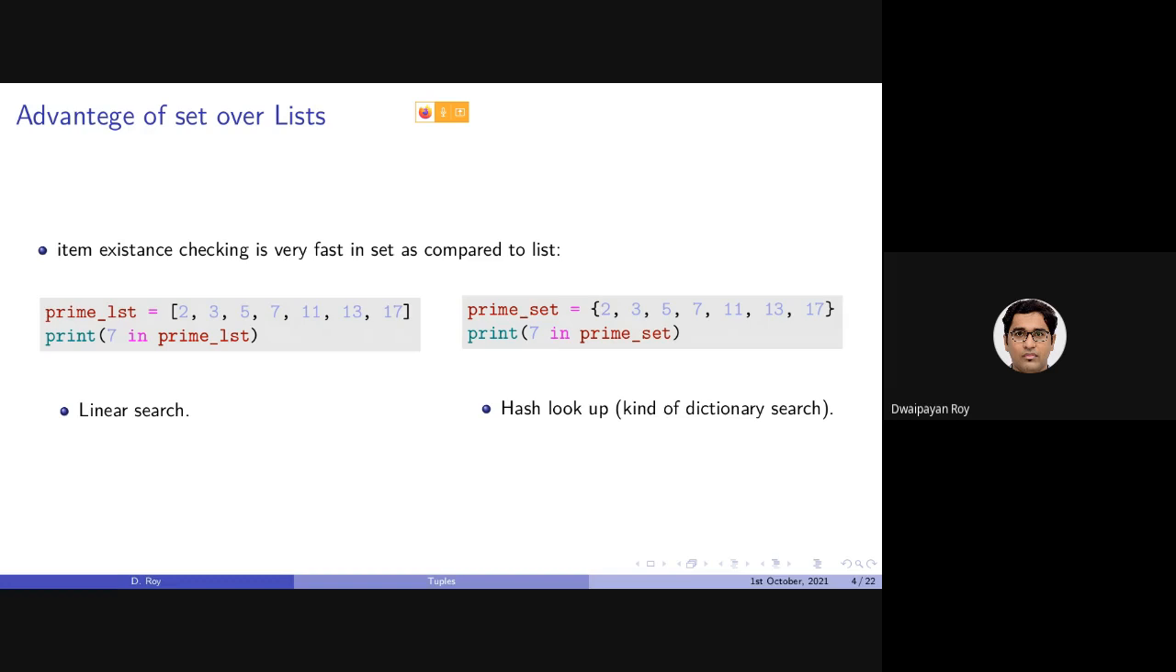I guess it's not clear what is order of n or order of 1. Just to give you a brief idea, it is very fast in comparison to linear search, if we are performing a search operation in a list as well as in a set.